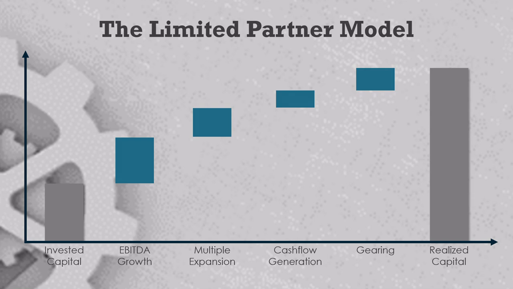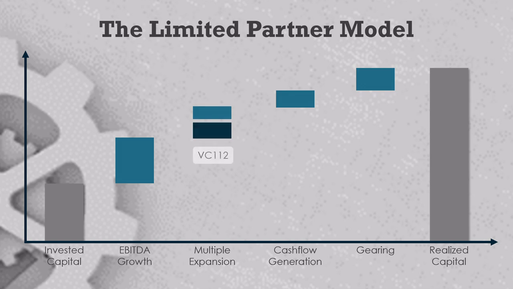Now, we showed that both EBITDA growth and multiple expansion are comprised of market-driven and company-specific causes. For example, within EBITDA growth, we have the company-specific value driver market share growth that we covered in video VC116. And within multiple expansion, we have the company-specific value driver intrinsic multiple expansion, which can come from buying at a below-market entry multiple, selling to a strategic, or materially improving the quality of a company's revenue or earnings. We covered this in video VC112.